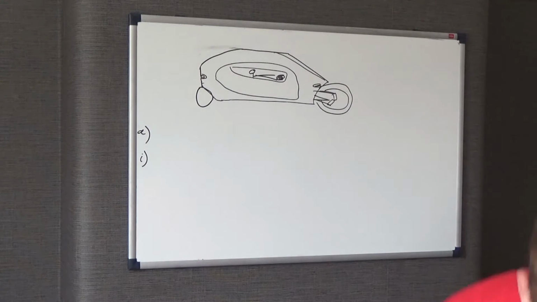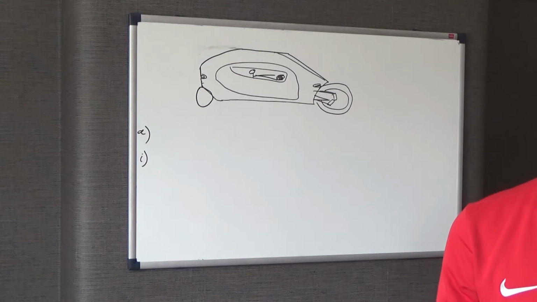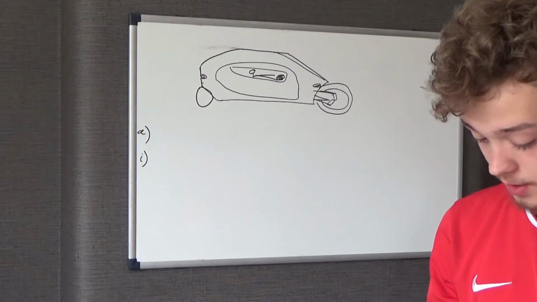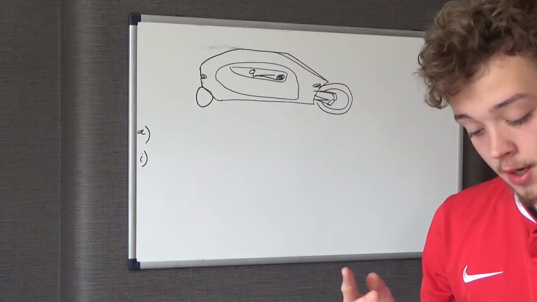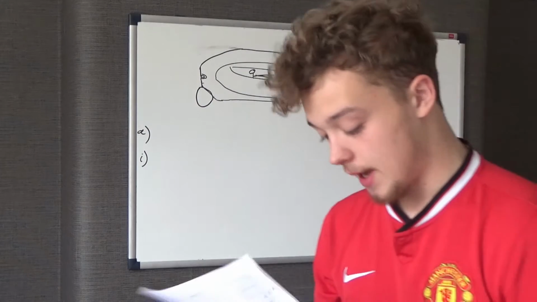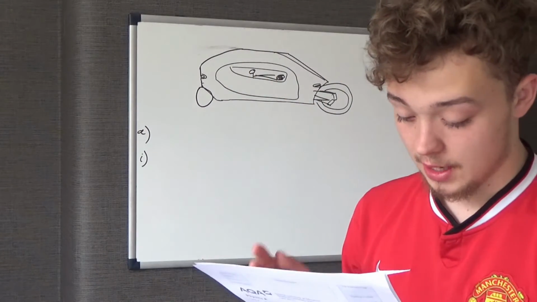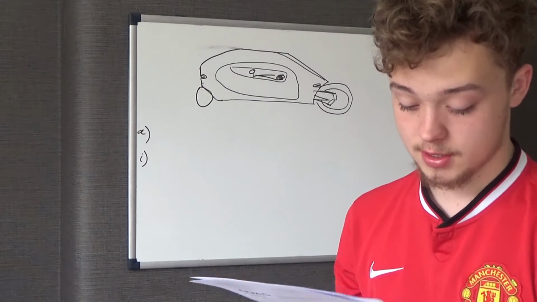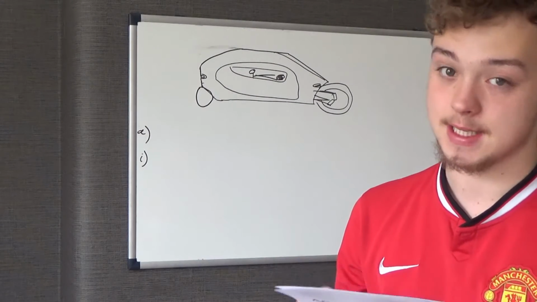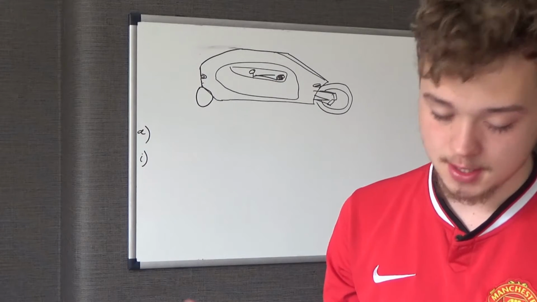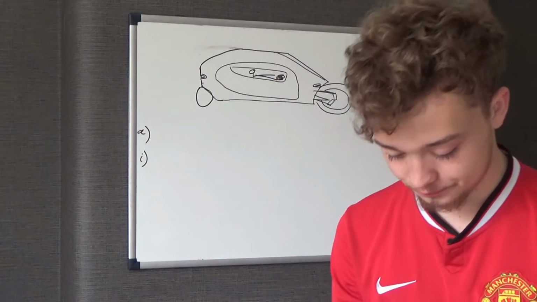Okay, it says the vehicle accelerates from rest to 27.8 meters per second in a time of 4.6 seconds. The mass of the vehicle is 360 kilograms, and the mass of the rider is 82. So obviously, for the total mass, you just add those two together.